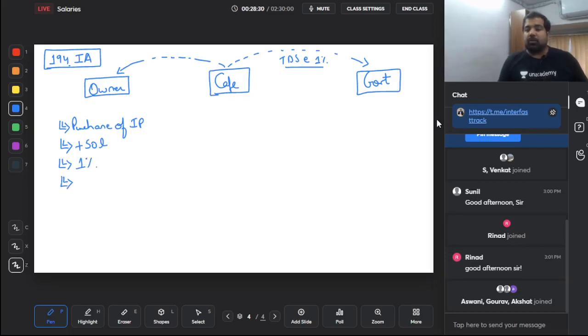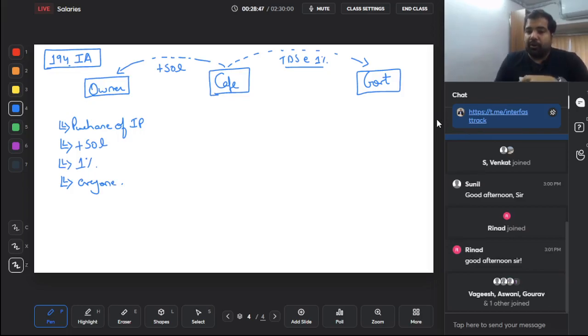And this one applies to everyone. So tomorrow, guys, when you decide to purchase a house of more than 50 lakh, will you also have to deduct TDS? Yes. So it applies to everyone. But there's a problem, because it applies to everyone. What if there are some people who are very small, who have no idea how to deposit the money, etc.